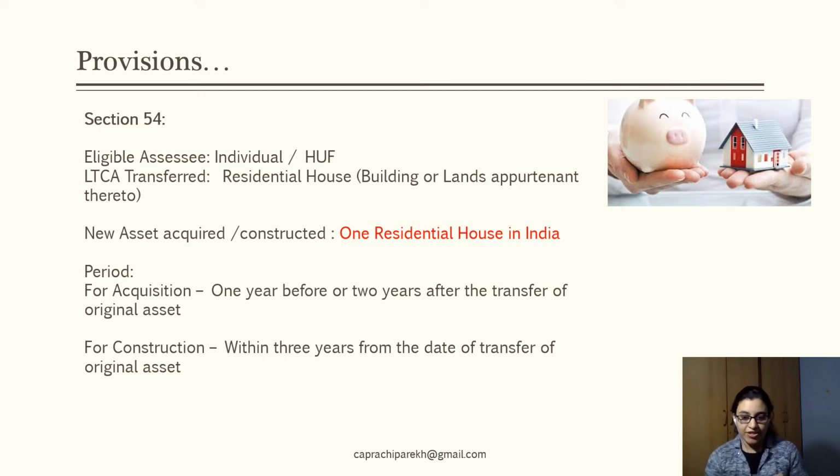The period which is available to the assessee for acquiring or constructing this new residential house is as follows. In case the assessee wishes to acquire a new property, the period which is available at the disposal of the assessee is 1 year before or 2 years after the transfer of the original asset. If the assessee looks at constructing a new residential house property, the period available to him is this construction activity should be done within a period of 3 years from the date of transfer of the original asset.